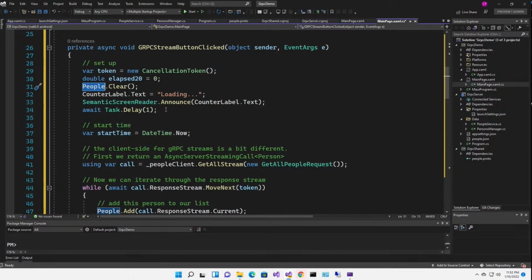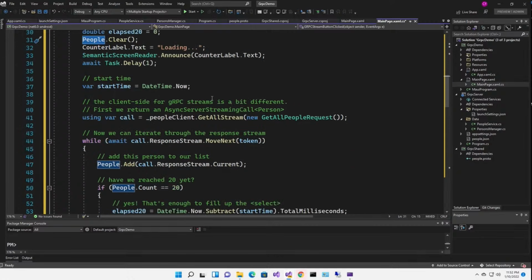Not actually sure if we do. I'm going to time everything. So I've got a start time, which is now, and this is how we're calling the stream. We need to get a call, something that we can call and await. So I'm saying using var call, whatever we call it, equals people client get all stream with a new get all people request.